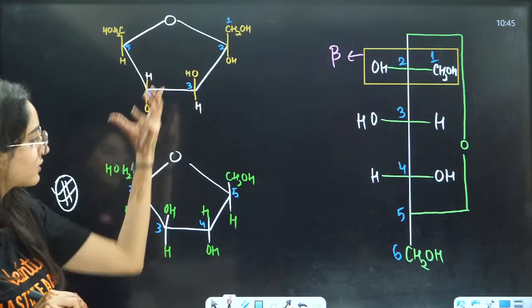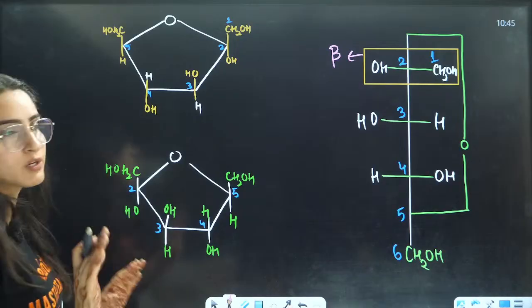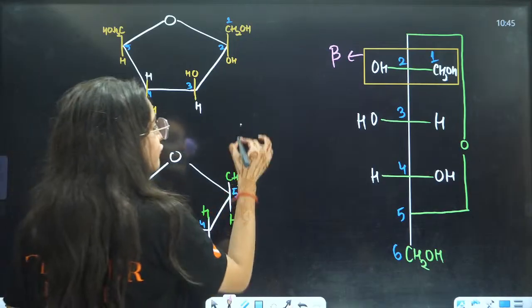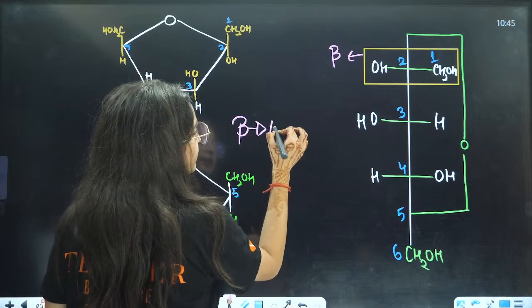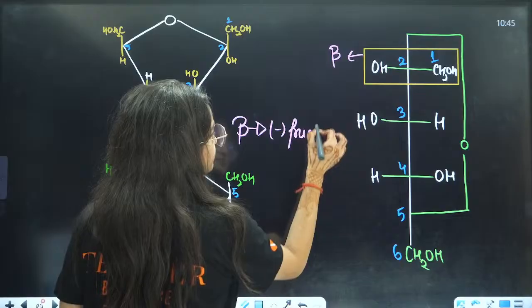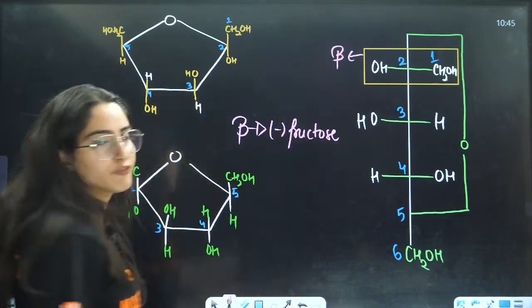You can also write it like this or write it like this. This is the same thing, right? This is how beta fructose will be written. This is basically beta-D-(-)-fructose. Okay, this is beta capital D negative fructose.